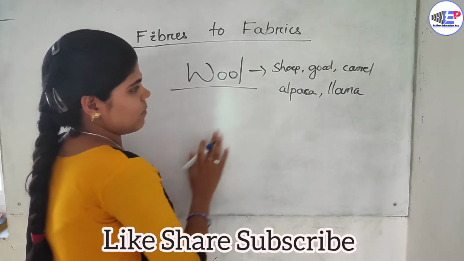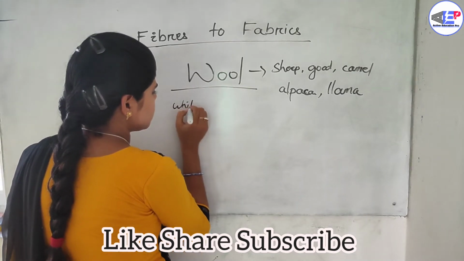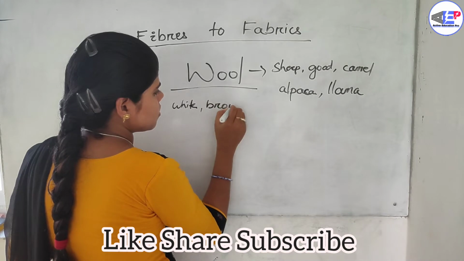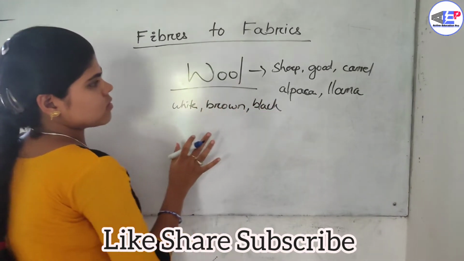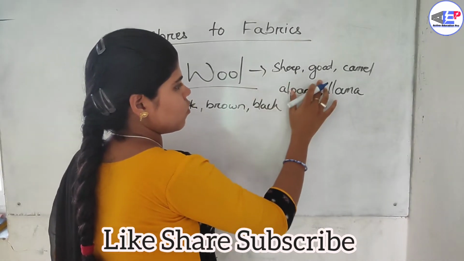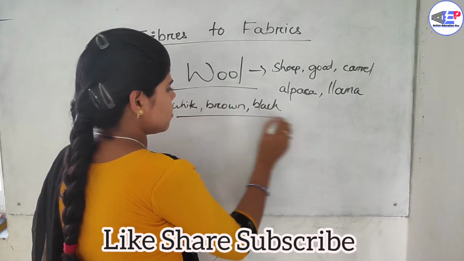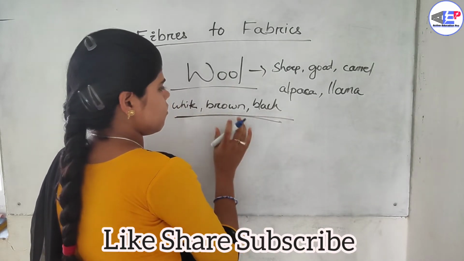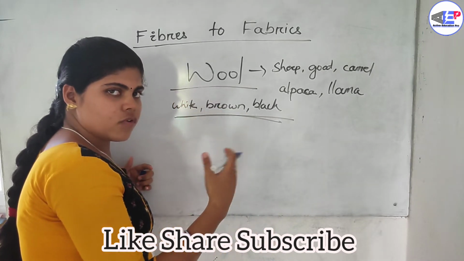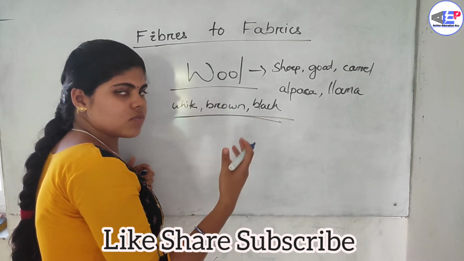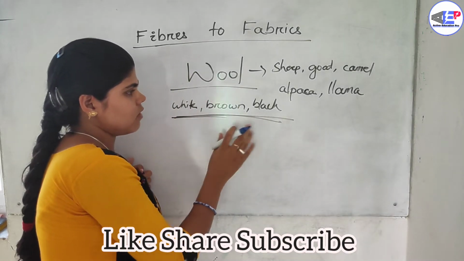Wool is naturally available in white, brown, and black color. Wool comes from sheep, goat, camel, alpaca, llama. In future, you will dye clothes in different types of colors. As per your requirement, you can dye these wools, but the natural color of wool is white, brown, and black.